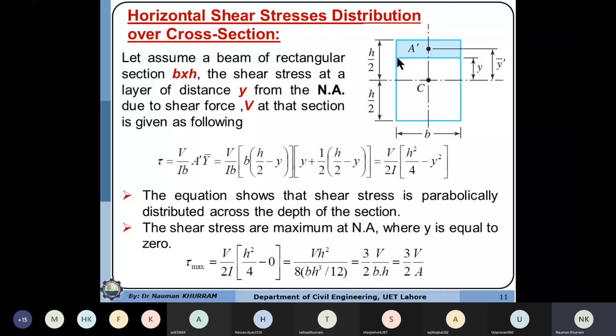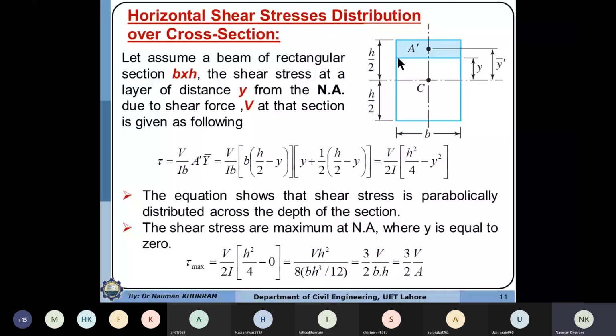If we want to determine the horizontal shear stresses at this layer, you need to consider the partial area either below this layer, this white area, or the partial area above the layer, because we want to apply the equilibrium conditions at this cutting layer. The stress value with respect to the top area or the bottom area at any layer will be the same. We want to consider the smaller area because our computation will be more convenient in this case.